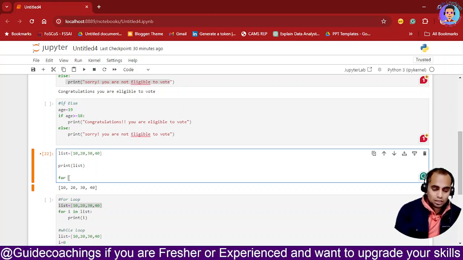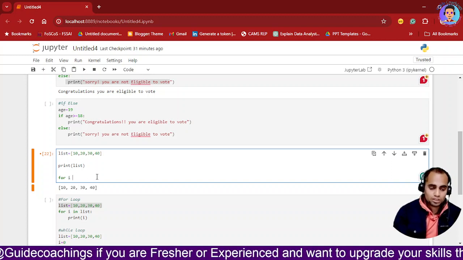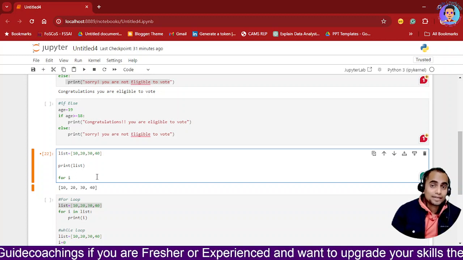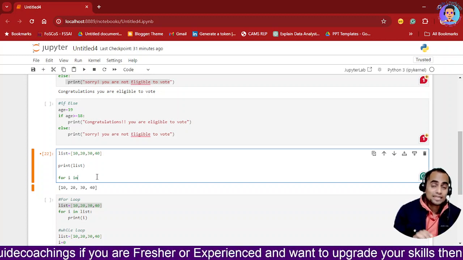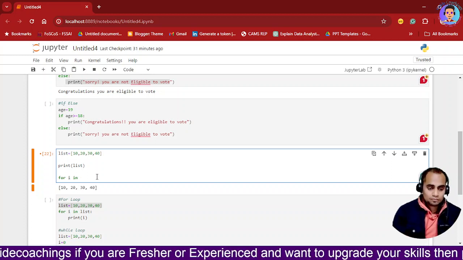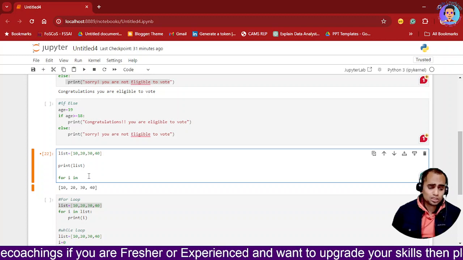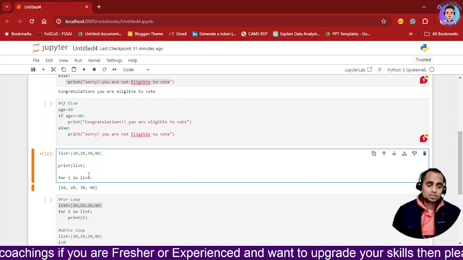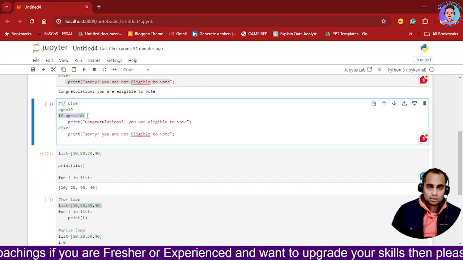For i, now i is my variable which I am declaring over here. I don't need to declare the variable type. That is the beauty of Python. And then I will write in, and now I will be using my list. Okay, so this is my list, and then here I will put a colon, the way I have used it in front of the